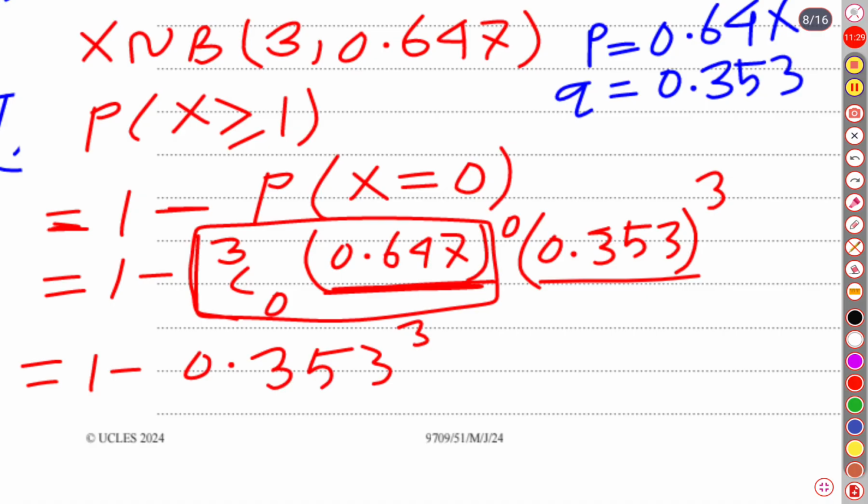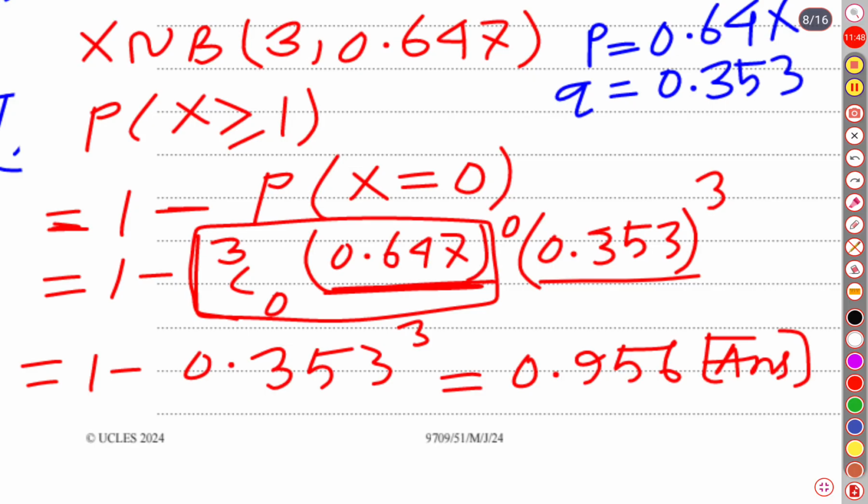Ultimately our probability is going to be 1 minus 0.353 cubed, which is equal to 0.956. This is what our probability is.